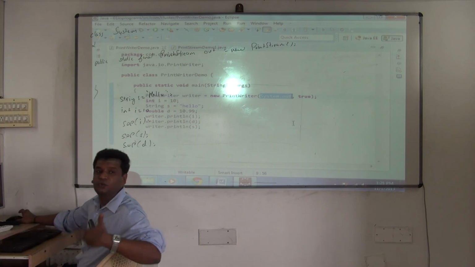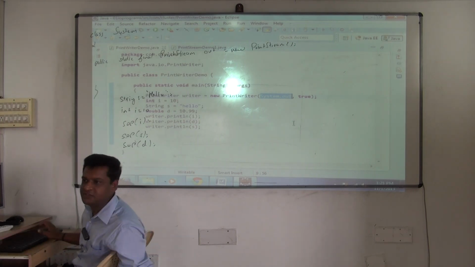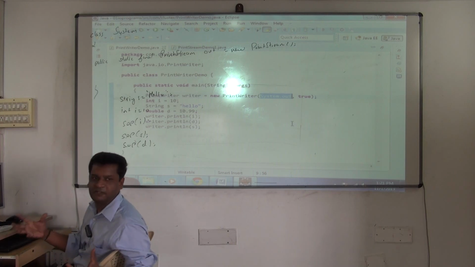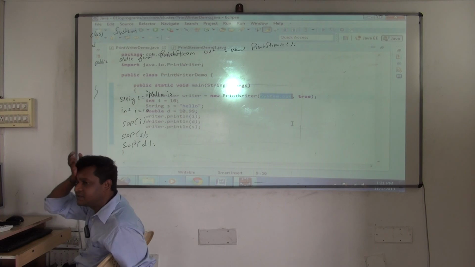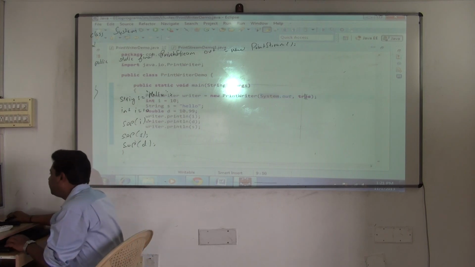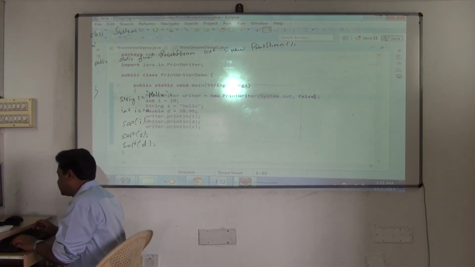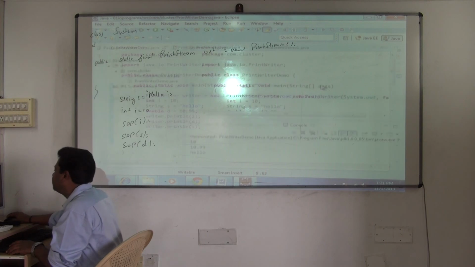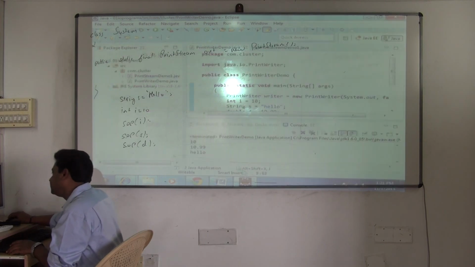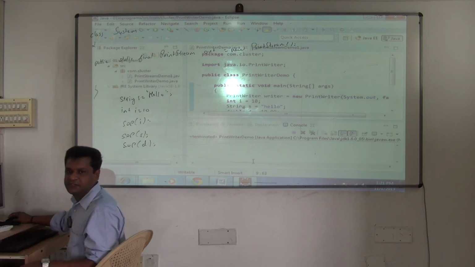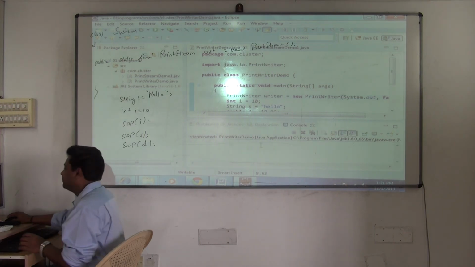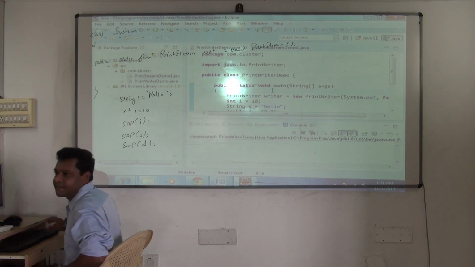Instead of creating a new object, I'll use the existing object which is there now. System.out. Out is a reference value now. I'm giving it. That's it. Are you clear? Any questions? Now if I make it false, what happens? It's all about using the library now, and slowly you'll get adjusted. It will not flush. So true means it will automatically flush. False means it will not flush. That's it. Clear? Any questions?